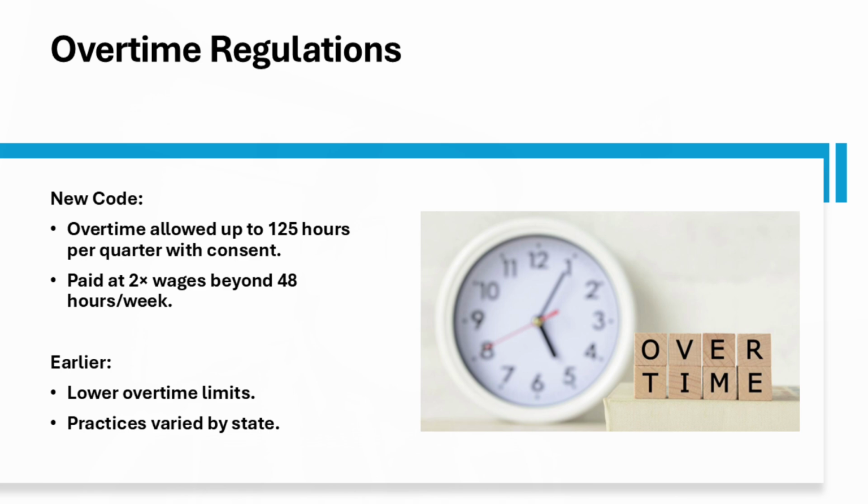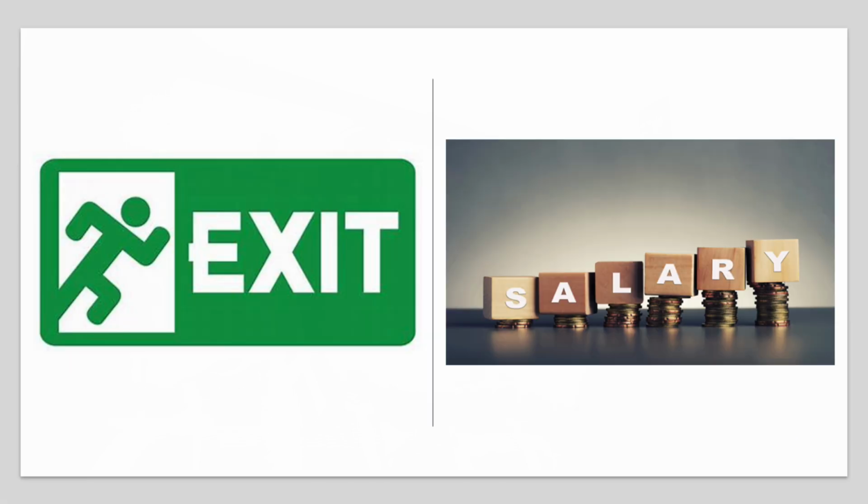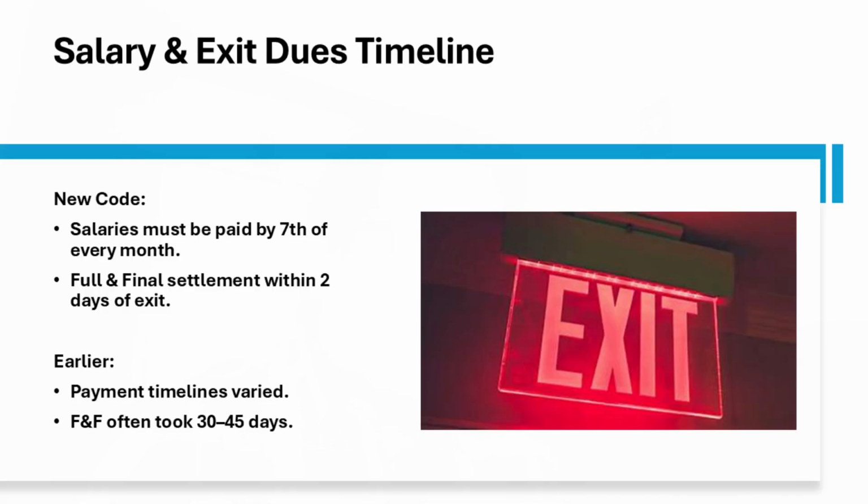Another important change relates to salary and exit dues timeline. New code makes it mandatory for salaries to be paid by 7th of every month and full and final settlement of an employee within 2 days of exit. Earlier payment timelines varied, while FNF often took as long as 30 to 45 days.